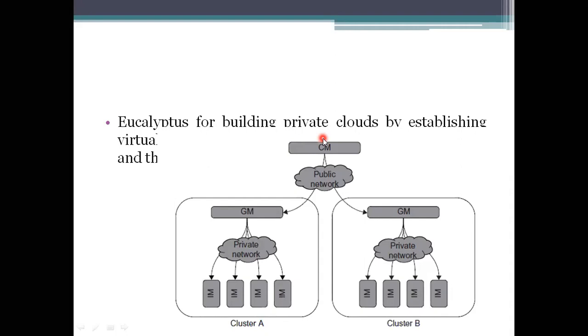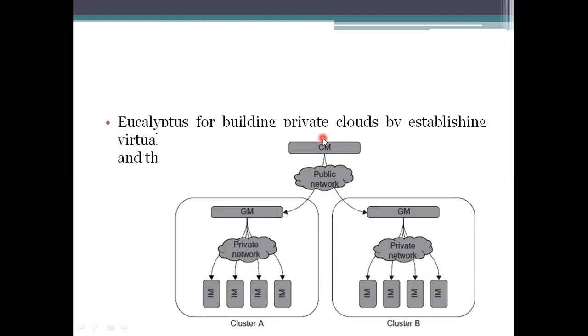So we need to take care of all these clusters which have been connected. We need to take a manager into account to take care of the cloud. Decision taking should also be done by this cloud manager. If any request is raised by these group managers, the implementation is done by the cloud manager, not by the public network.